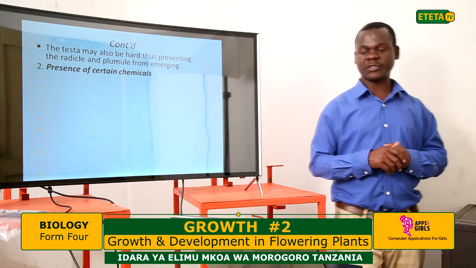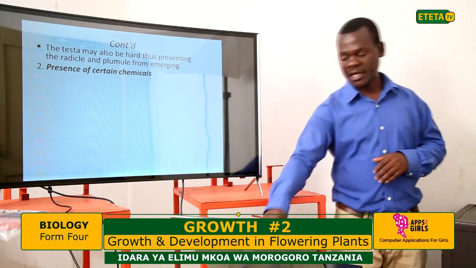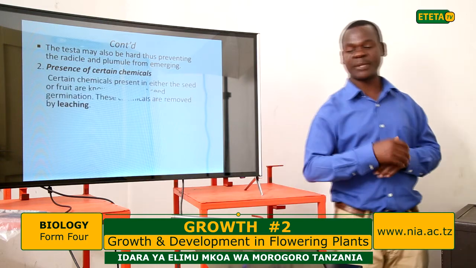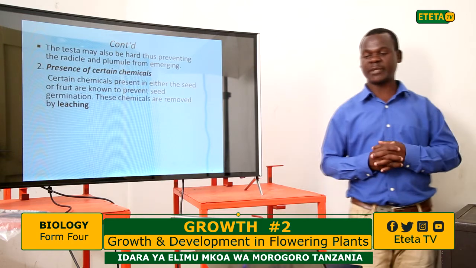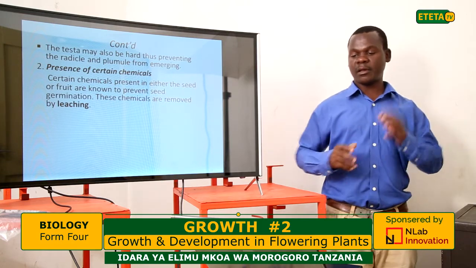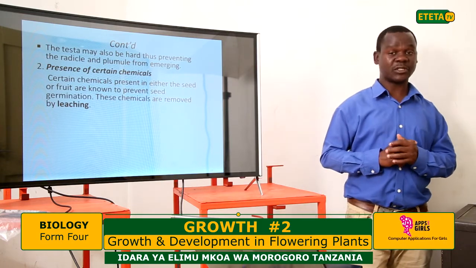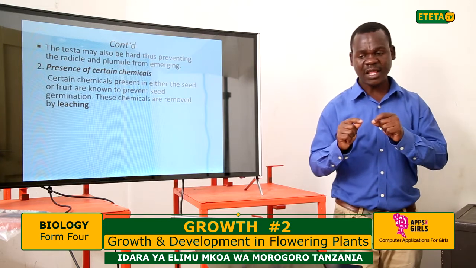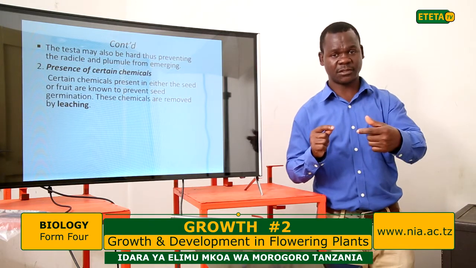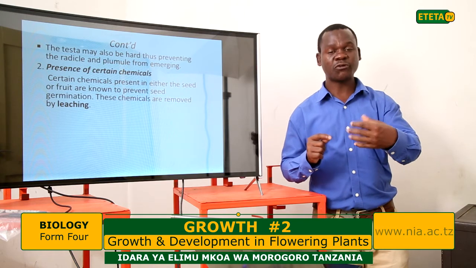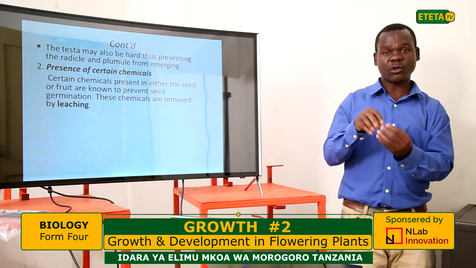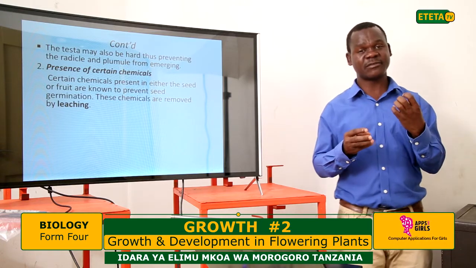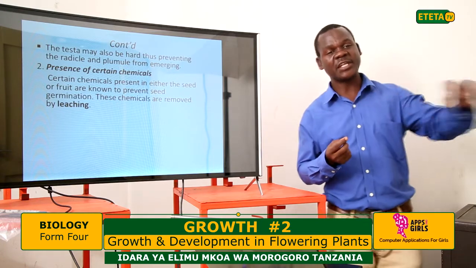Another cause is the presence of certain chemicals. If certain chemicals are contained in the seed, then the seed becomes dormant and cannot germinate. The chemicals have to be removed. For instance, the seeds of tomatoes cannot germinate if they are contaminated with the juice. It is only when you remove the seeds from the fruit and dry them.